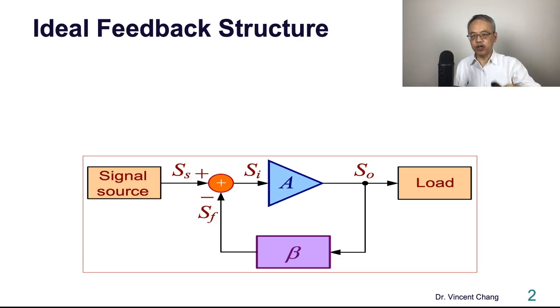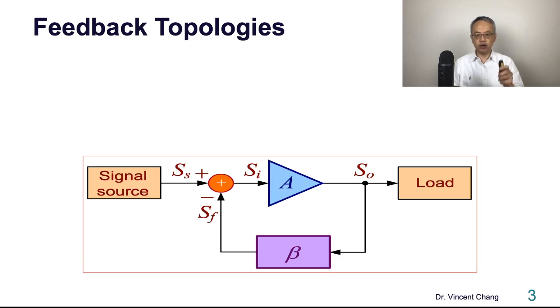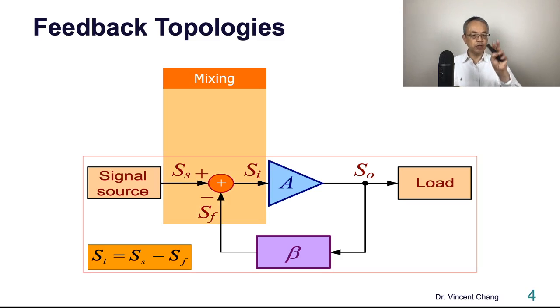Let's start with the ideal feedback structure. And this is quite easy. You can study this. You don't need me for this, right? So you can understand this by yourself. The relationship between open loop gain A and the closed loop gain AF. The real deal lies on the 2 assumptions.